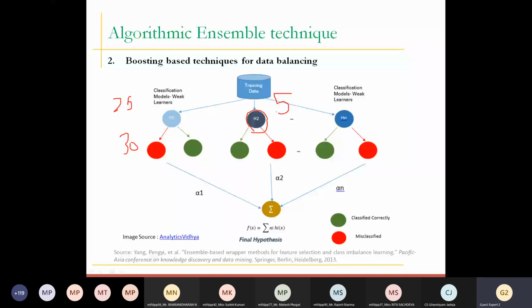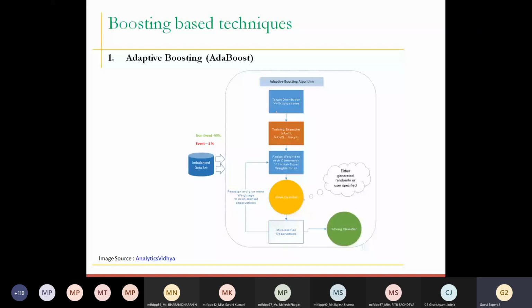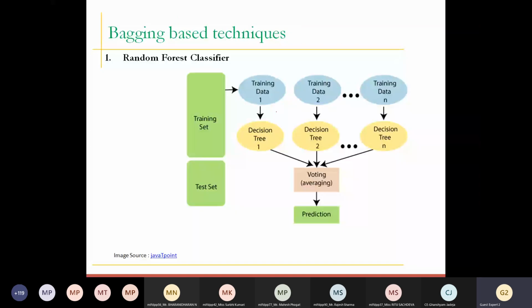So this is the AdaBoost technique that we use for boosting, and this is the random forest classifier. My personal favorite is the random forest classifier. In the bagging technique, as I said, we work in a concurrent fashion, aggregate all the data, and then take a vote. A majority vote is considered as the answer. So this technique has no problem with, or somewhat resolves the problem of, imbalanced data sets. There are certain disadvantages of AdaBoost and random forest classifier as well.